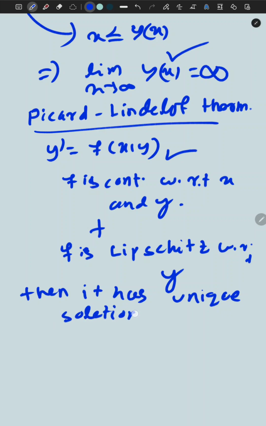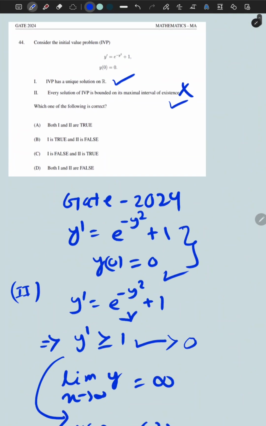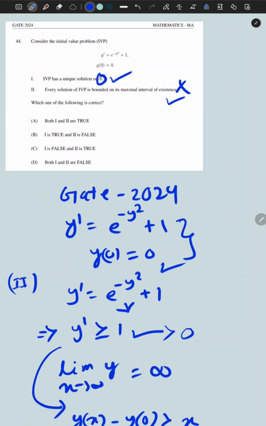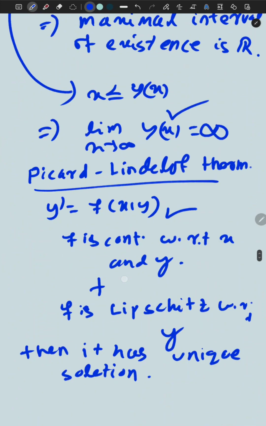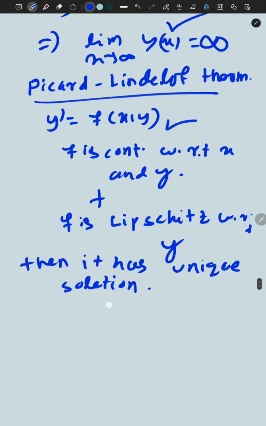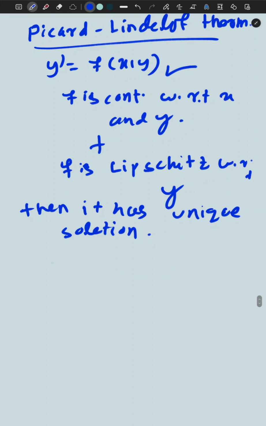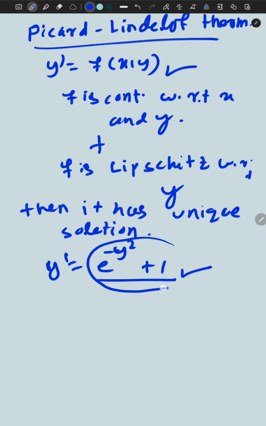We have also shown that if the solution exists, it also covers the whole of R, because it does not blow up at a finite x. Clearly, in our question y' = e^(-y^2) + 1. It is independent of x, so it is continuous with respect to x. Also e^(-y^2) is continuous with respect to y. So this function is continuous with respect to both x and y. We only need to check whether this function is Lipschitz continuous with respect to y or not.